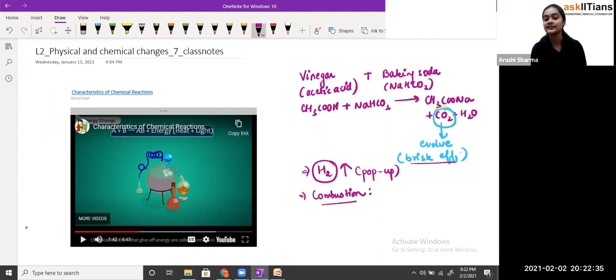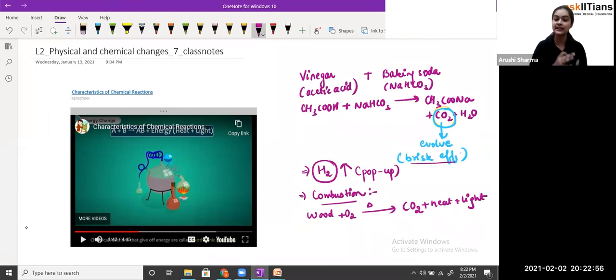Okay, so for example, if we talk about wood, the wood is undergoing combustion in the presence of oxygen and we are burning it. So there is the production of carbon dioxide. That means evolution of gas is also taking place, and there is also the production of heat as well as light. So that's, students, the third characteristic of a reaction, that the reaction has been done with the production of heat and light.